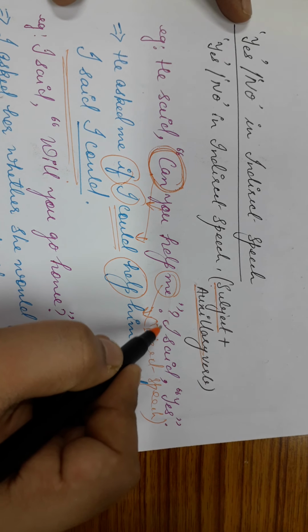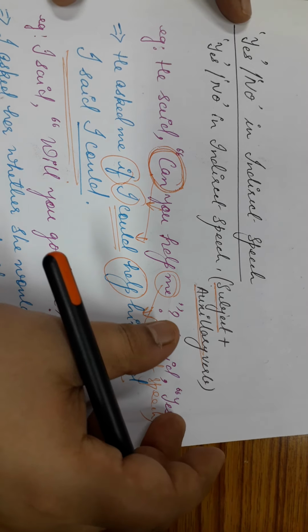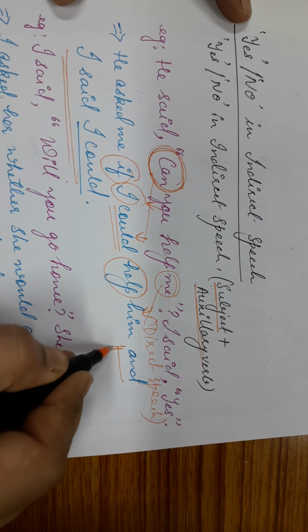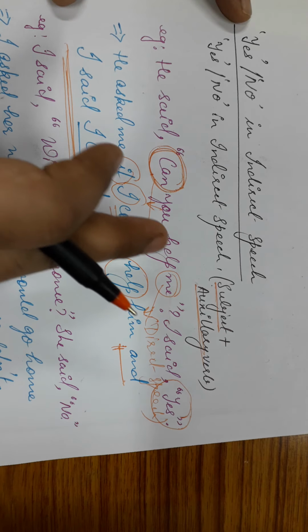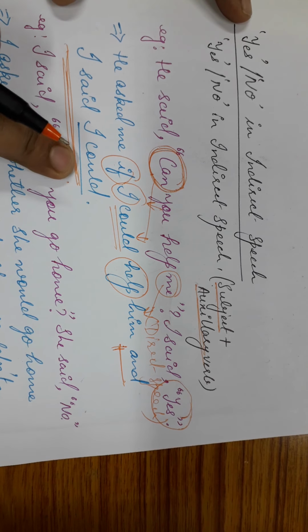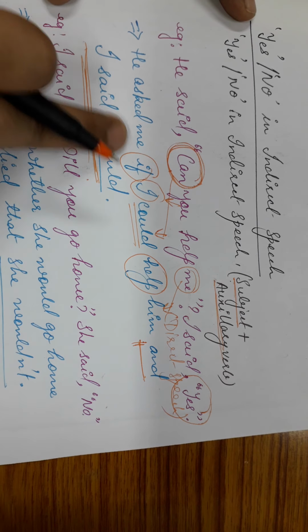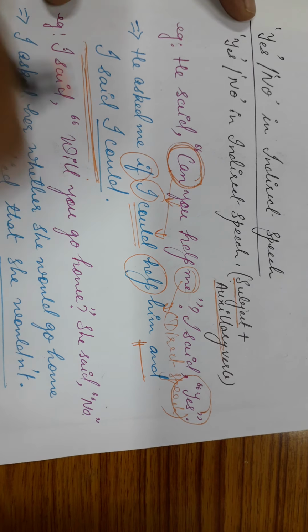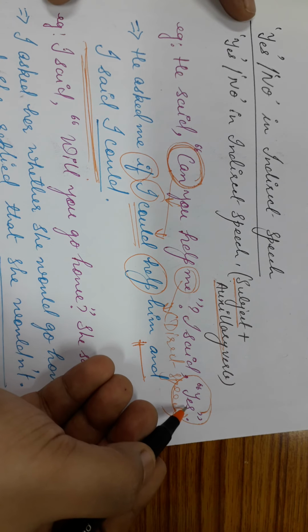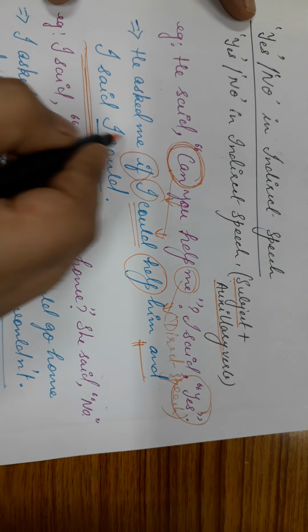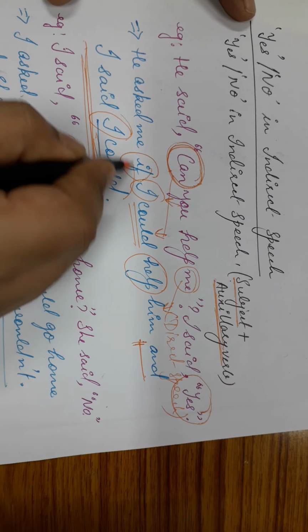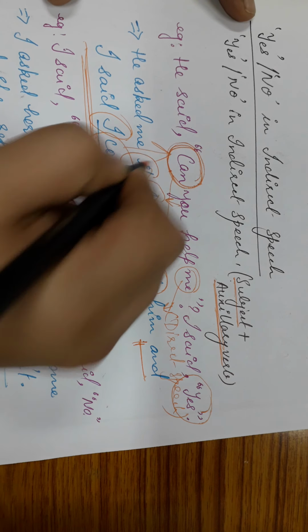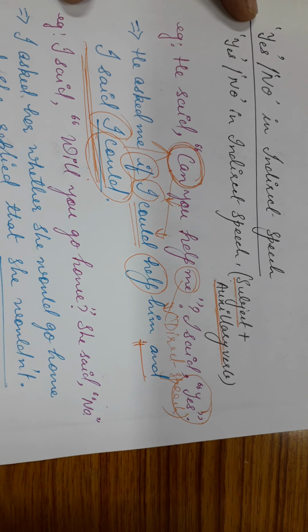You see here, it was I said yes. Now how do we convert this into indirect speech? This is the reply part. And how has the reply part been made? In the direct speech it was yes, so it shows that the person can help me. So how has this been brought over here? He asked me if I could help him and I said I could. That is, yes becomes subject plus auxiliary. Subject becomes I here and auxiliary verb becomes could. Now how do we get this auxiliary verb? We get this auxiliary verb from the question itself.